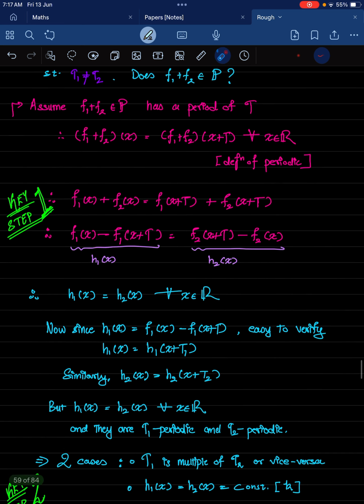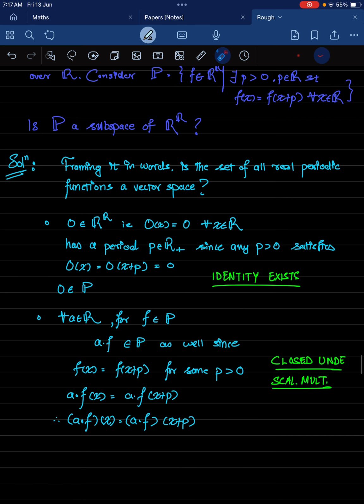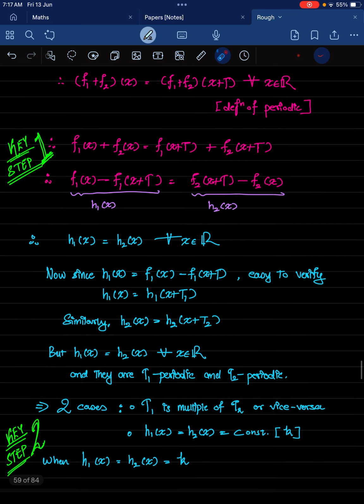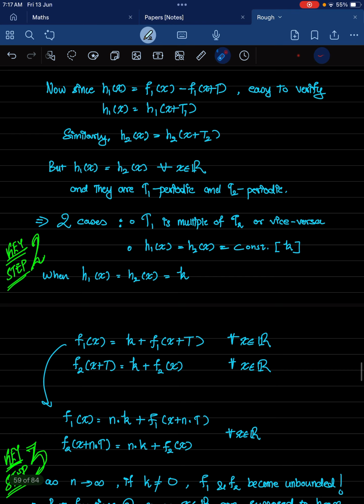Now as I mentioned before, while proving the identity, if the function is 0 for all x, then any positive number can serve as a period. This same concept is valid for constant functions as well, that is, functions which take a constant value for all real x. Now in this case as well, any positive real number can serve as a period. Okay, I hope it's clear until here. So this was the second key step.